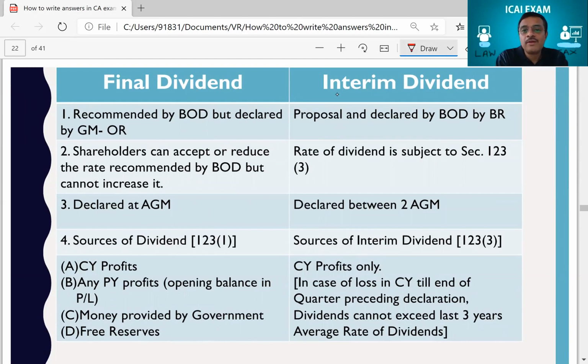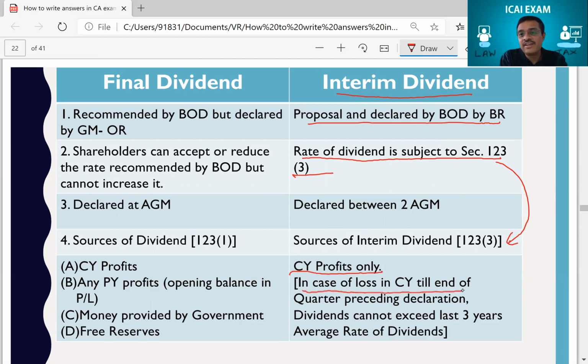And you know, whenever we talk about interim dividends, it is proposed and declared by the board of directors by board resolution, and the rate of dividend is always subject to section 123(3). We said it should be out of current year profits only. And then you create an exception: in case of loss in the current year, till the end of the quarter preceding the declaration, dividends cannot exceed the last 3 years' average rate of dividends. Now this was an exception. Isn't it? This is what I taught you.